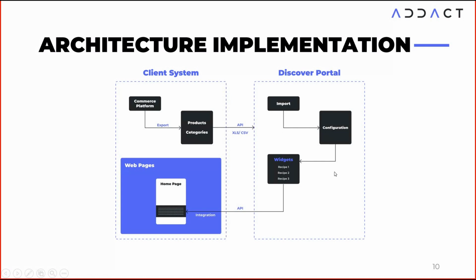Once we get the data, we can create the pages and widgets. We can create different pages, and different widgets like recommendation widgets and banner widgets, and we can pass those widgets to our web pages in our e-commerce platforms, maybe using API or using SDK. But yeah, this is the simple architecture we are following to integrate the Discover portal with any e-commerce platform.